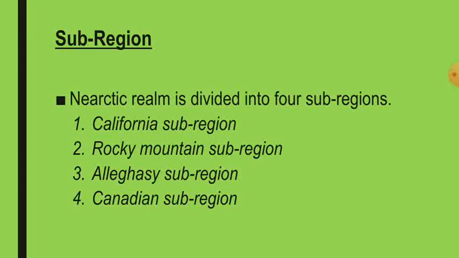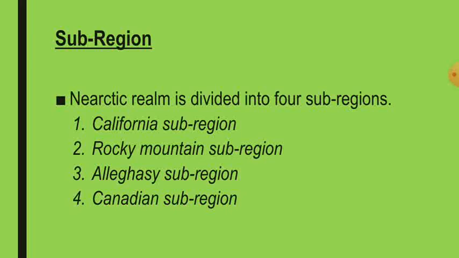Then next is the Canadian subregion. It includes the remaining parts of North America and Greenland. Here also some vertebrates like bison, polar bear, and Arctic fox are commonly seen in this subregion.